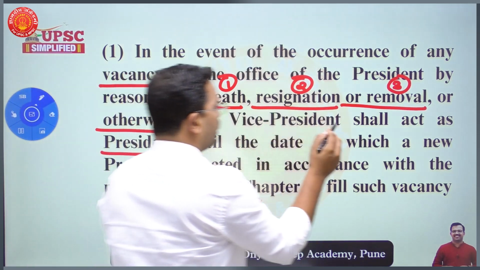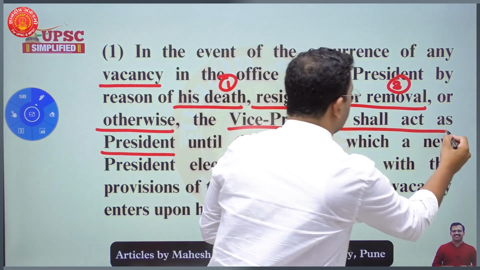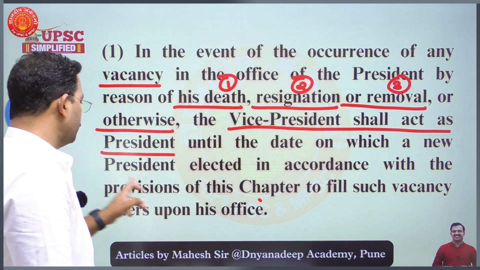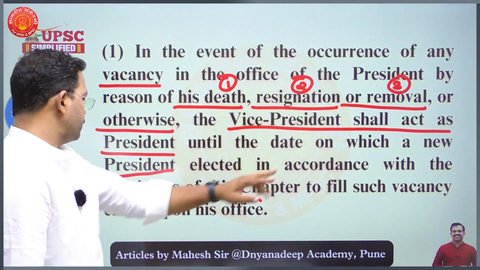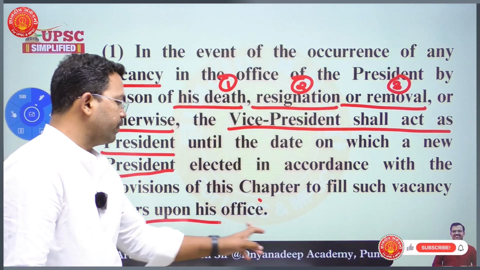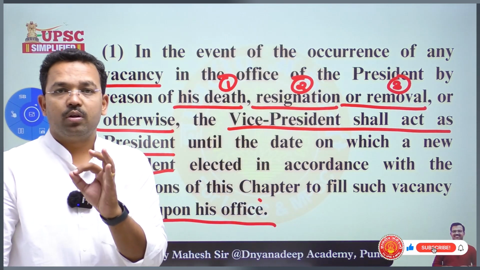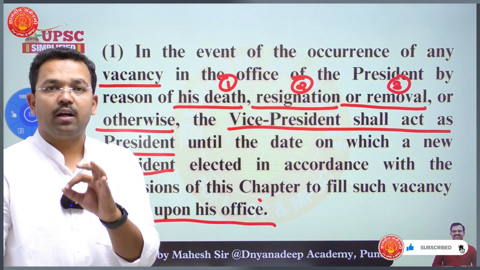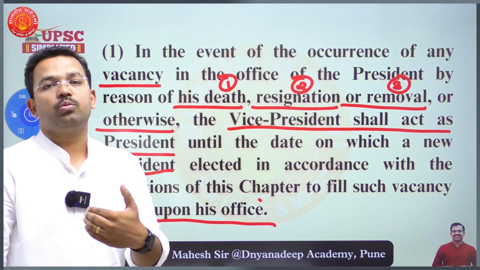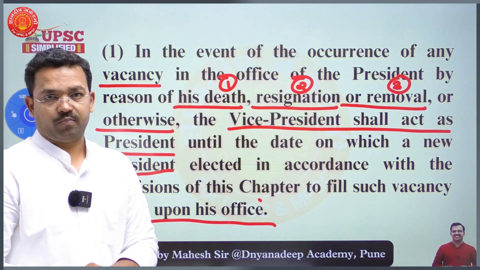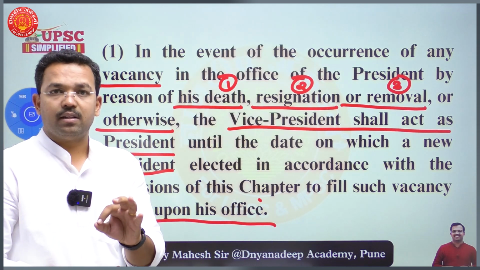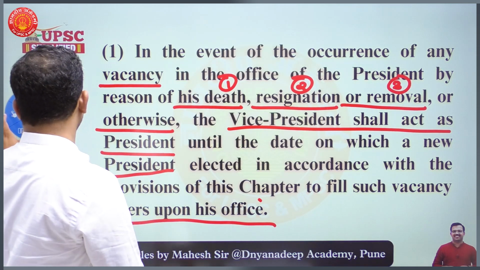So here it is saying the Vice President shall act as a President until the date on which a new President, elected in accordance with the provisions of this chapter to fill such vacancy, enters upon his office. So he will continue to act as a President of India until the newly elected President enters the office. So this first provision talks about death, resignation or removal of the President of India.